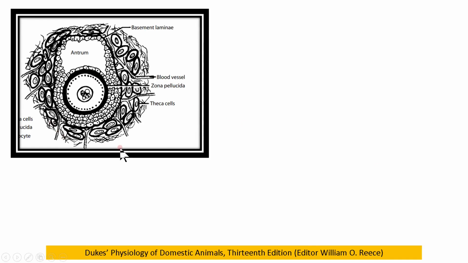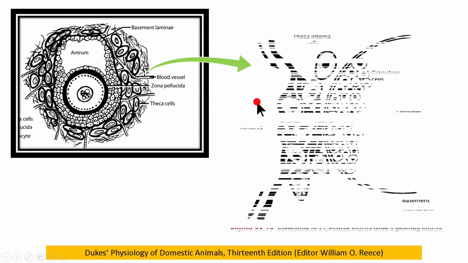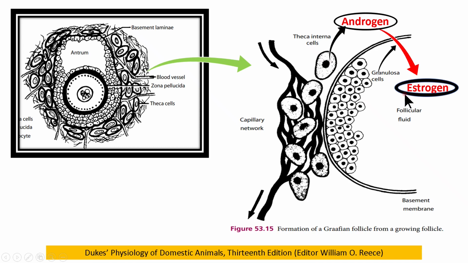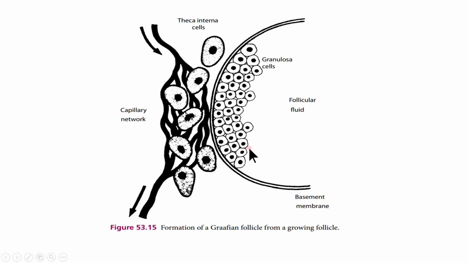The oocyte grows and develops in an ovarian follicle. The follicle is a home for the oocyte. The granulosa cells take care of the oocyte like a mother. The theca cell is like a father. The theca cells produce androgen. Then the androgen is converted to estrogen by the granulosa cells. Many more substances are synthesized and secreted by the granulosa cells for the developing oocyte.